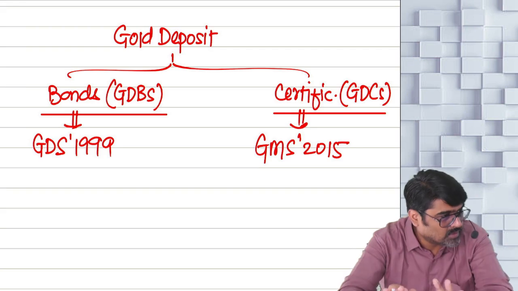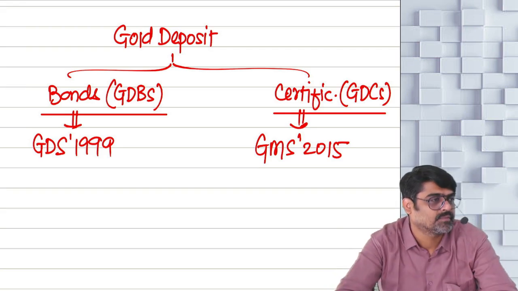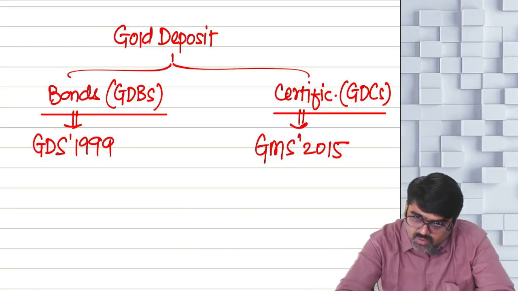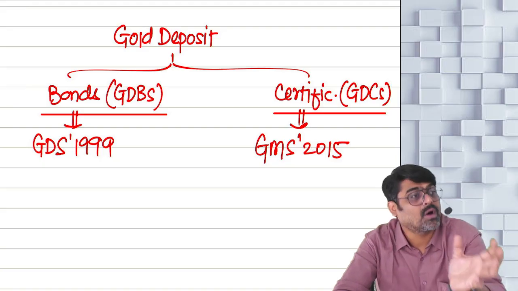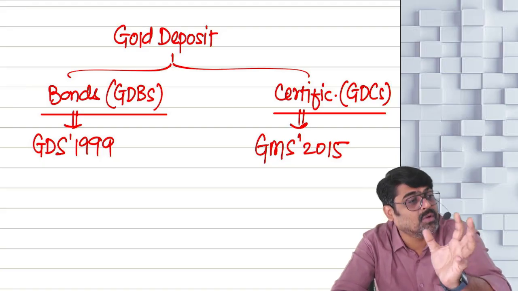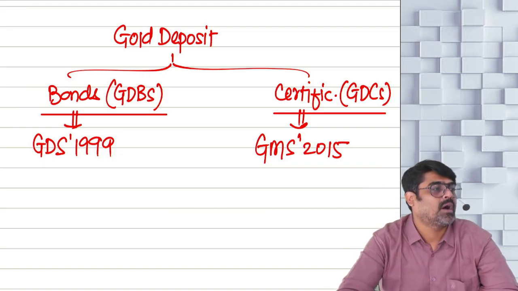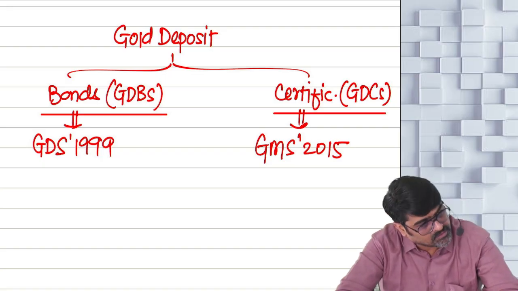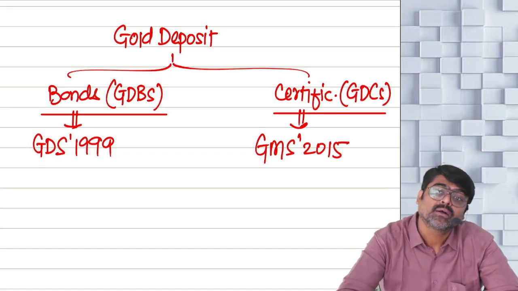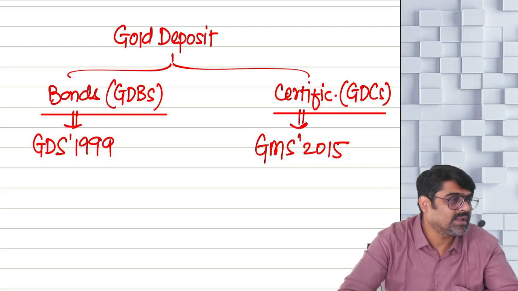Give that gold to us and take the bonds worth 1,60,000. So whatever will be the value of your gold right now, equivalent to that value, the gold deposit bond or gold deposit certificate will be issued. Right now in your cupboard, how much worth of gold was there? 1,60,000. So give that 1,60,000 worth of gold to us and take the certificate worth 1,60,000.